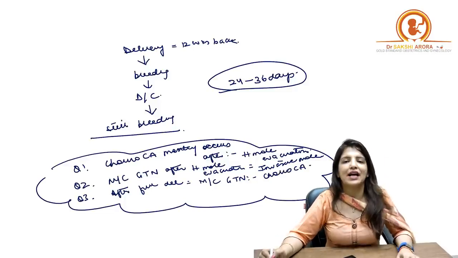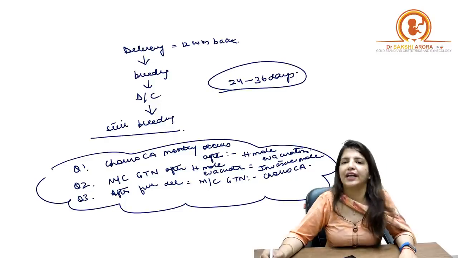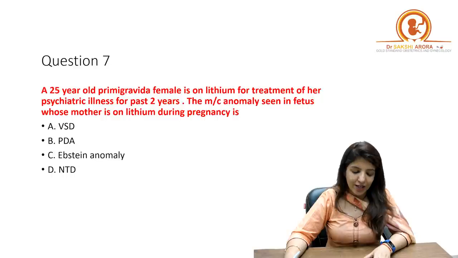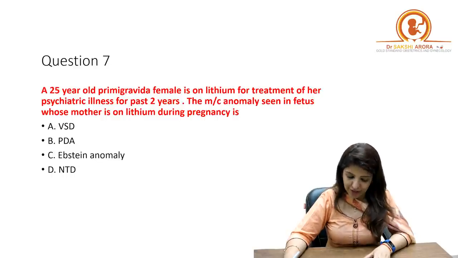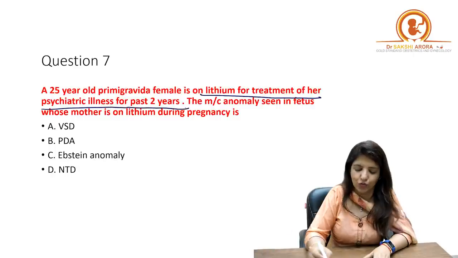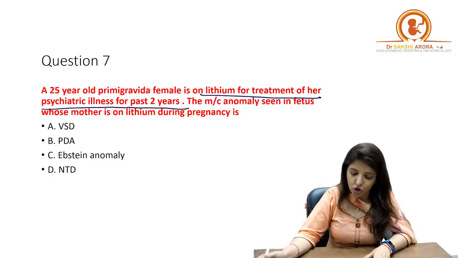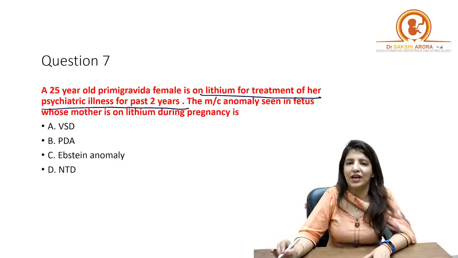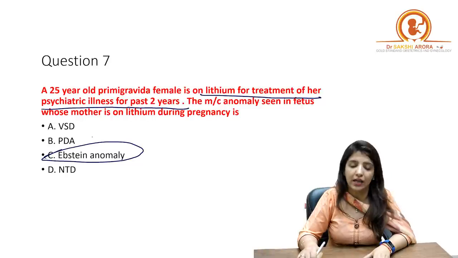Right? So these are the three very important single liners which I want you to remember. Okay. Next question. A 25-year-old primigravida female is on lithium for treatment of her psychiatric illness for past 2 years. The most common anomaly seen in the fetus whose mother is on lithium during pregnancy, and I know all of you know the answer, is Ebstein anomaly.